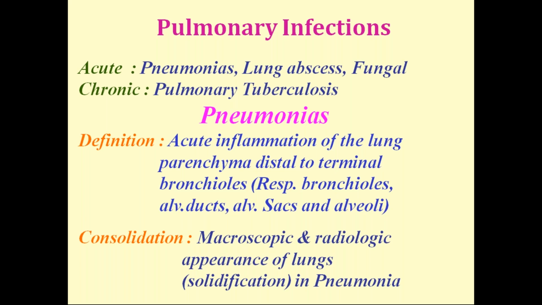So what is the definition? Acute inflammation of the lung parenchyma distal to the terminal bronchiole. So what are the parts that are involved distal to the terminal bronchiole? Respiratory bronchioles, alveolar duct, alveolar sacs, and alveoli. And there is consolidation. Pneumonia leads to consolidation both macroscopically, so on cut surface of the lung, you will see some gray white solidified areas, and also radiologically we can note that solidification. So consolidation is nothing but solidification in pneumonia.